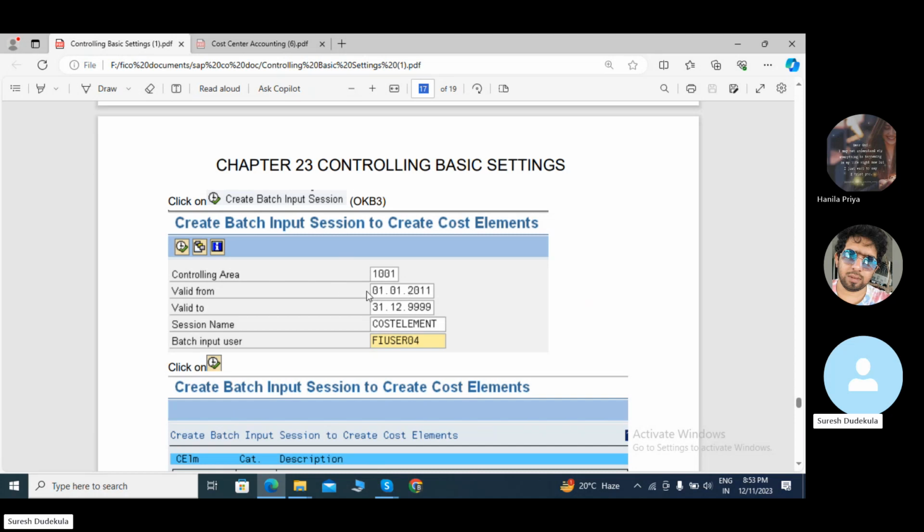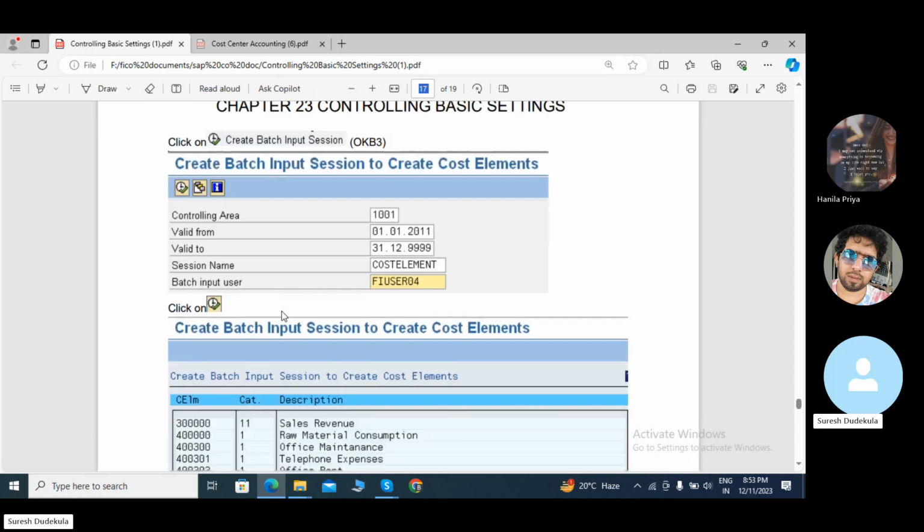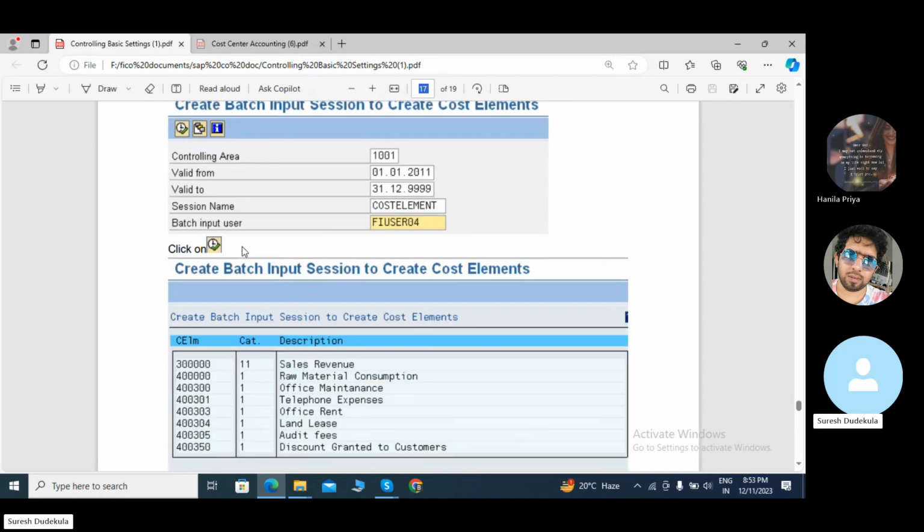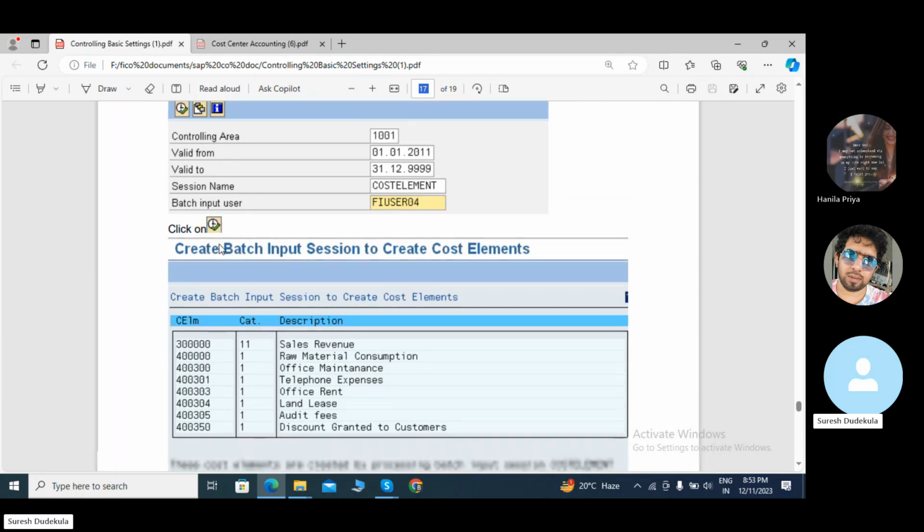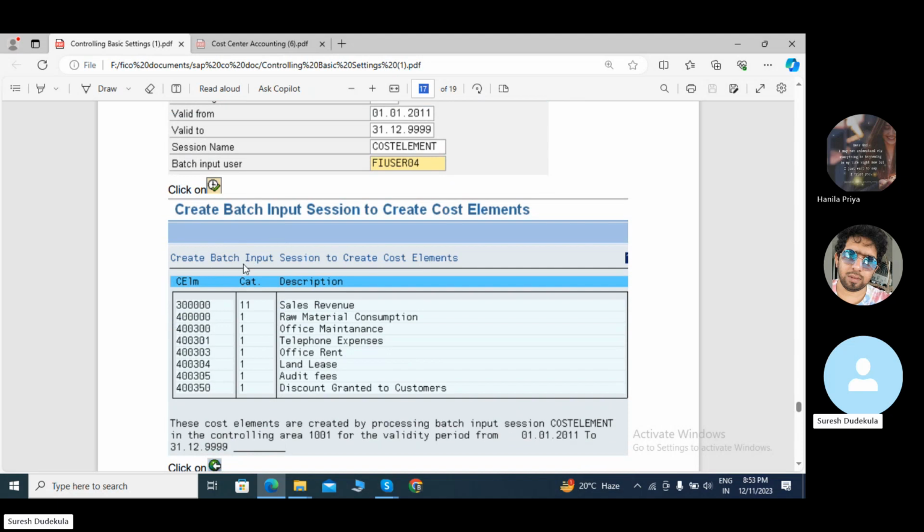We need to give this value from date and valid to date. Session, this is a session cost element, and batch input user. Once we have compared, we can execute this button. We create batch input session to create cost element.